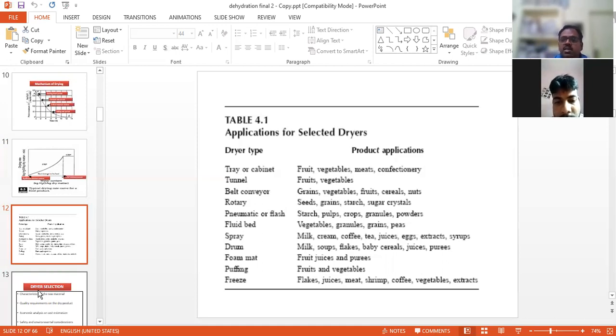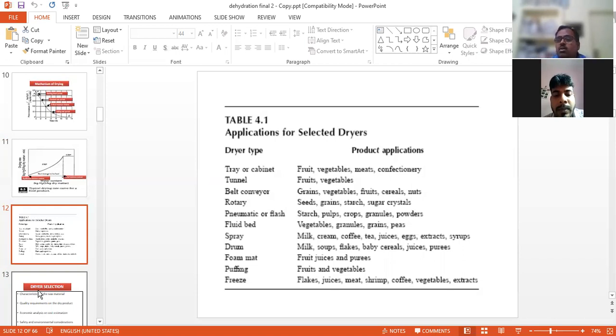Another one is that in the dairy industry, we can also use freeze drying. Freeze drying is used for drying cultures, to preserve biologically active enzymes. Because when we dry a starter culture by drum drying or spray drying, all the culture will be destroyed.